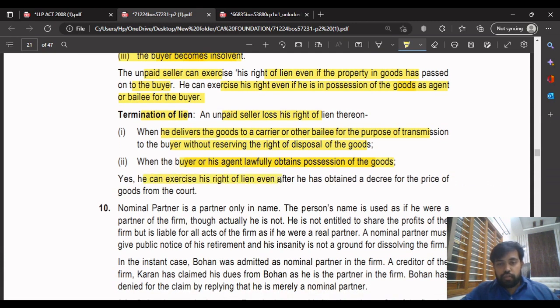Yes, he can exercise the right of lien even after he obtains the decree for the price of the goods from the court. What they're saying is, suppose he has obtained a decree from the court for the price of the goods which he has sold. Even in such a case, if he has retained the goods, he can exercise the right of lien over them. That's what they're trying to tell.